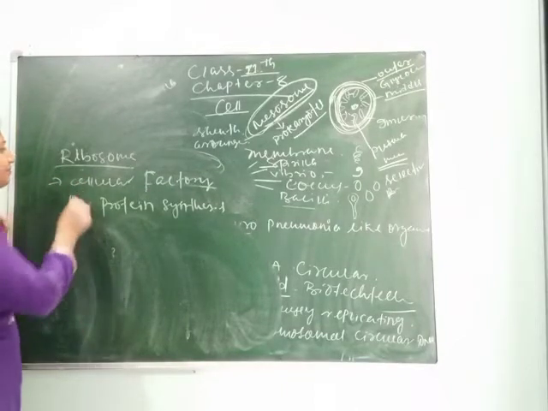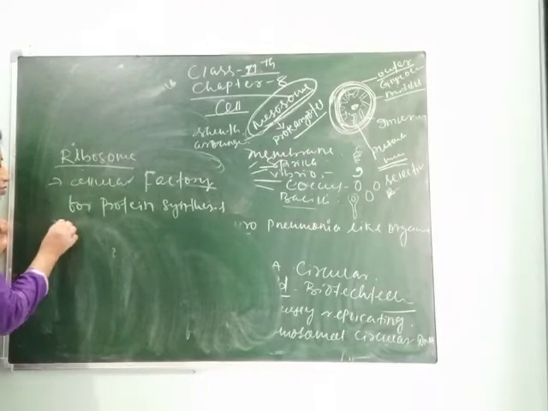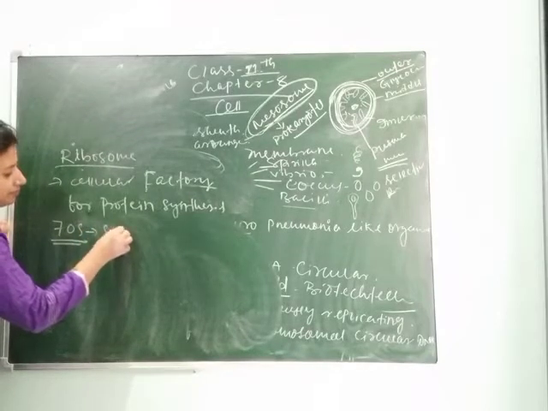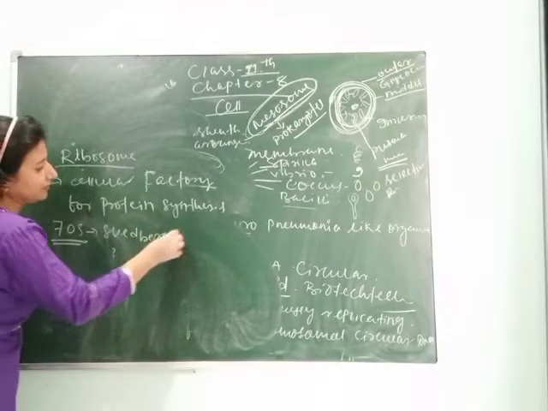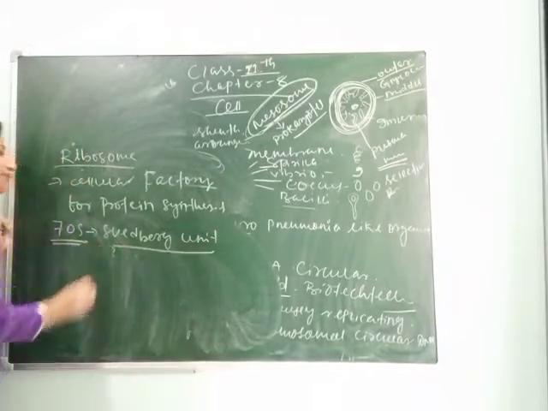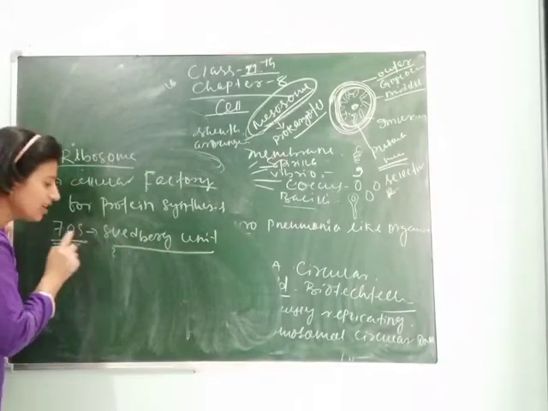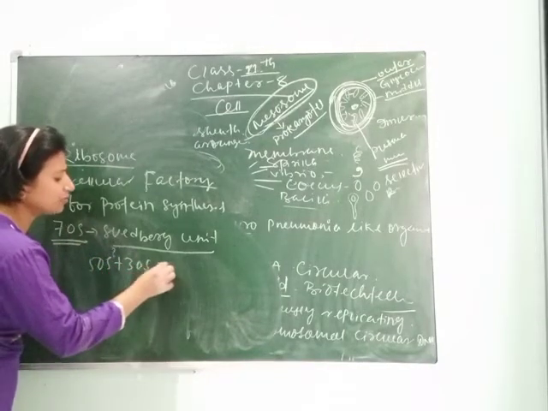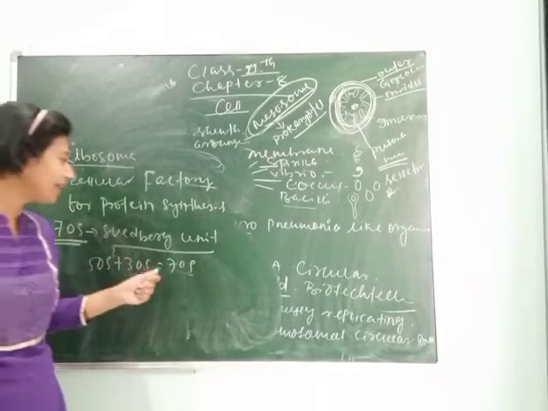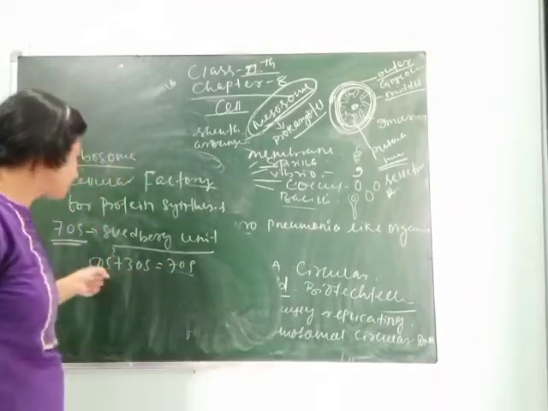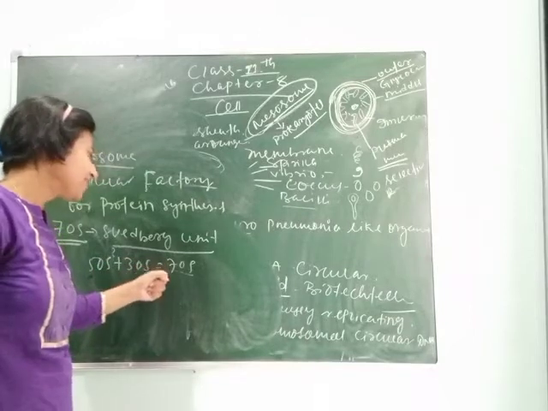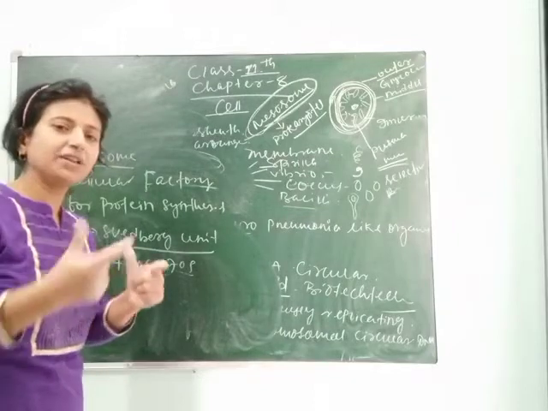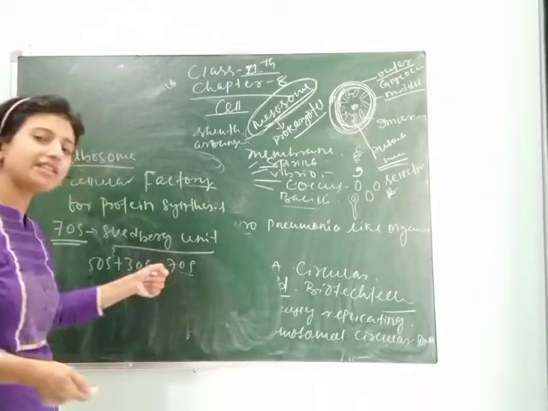So here you can see the ribosome in case of prokaryotes is called 70S. S means Svedberg unit. Svedberg is the scientist who first discovered it, that's why S is the unit, 70S. So how is 70S formed? 50S plus 30S is equal to 70S. Students, don't get confused and don't think ma'am is doing wrong sums, 50 plus 30 is equal to 80. This is 70. Clear? In biology, according to the combination of ribosomes, this is called 70S.